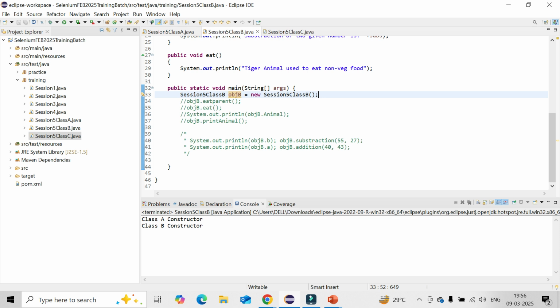In line numbers 34, 35, you are calling the method. We need to call the method with the help of the object, then we can call it. But a constructor is different. That is the importance of the constructor.